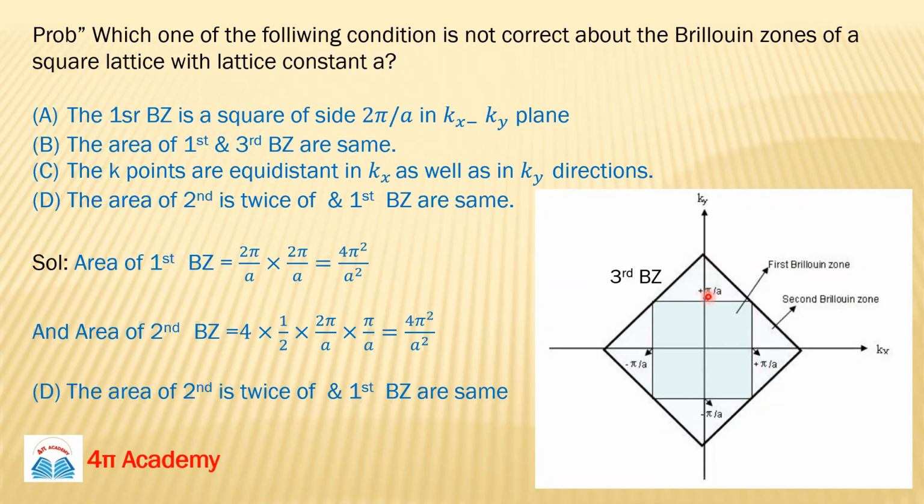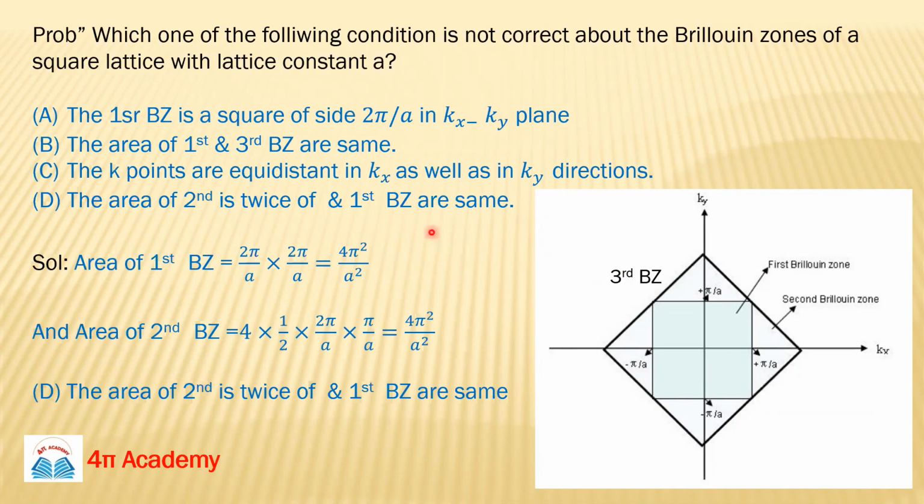This is also pi by a. So the area of a single triangle will be 1 by 2 into 2 pi by a into pi by a, and we have four different triangles. So total area of second Brillouin zone is 4 multiplied by the area of a single triangle.